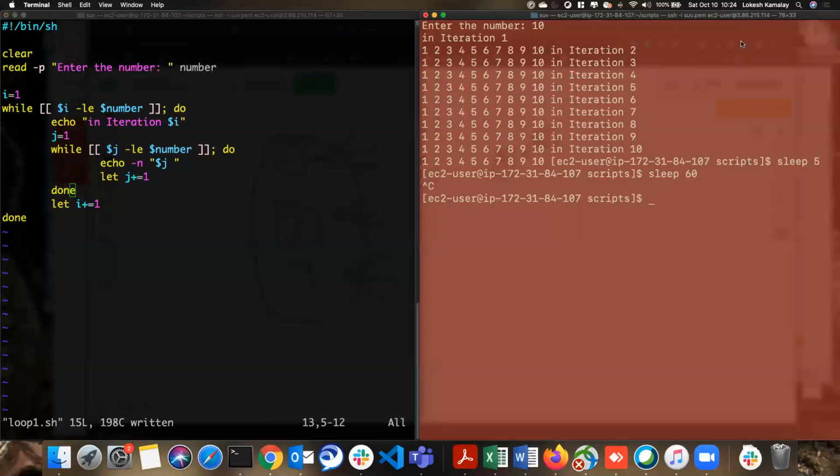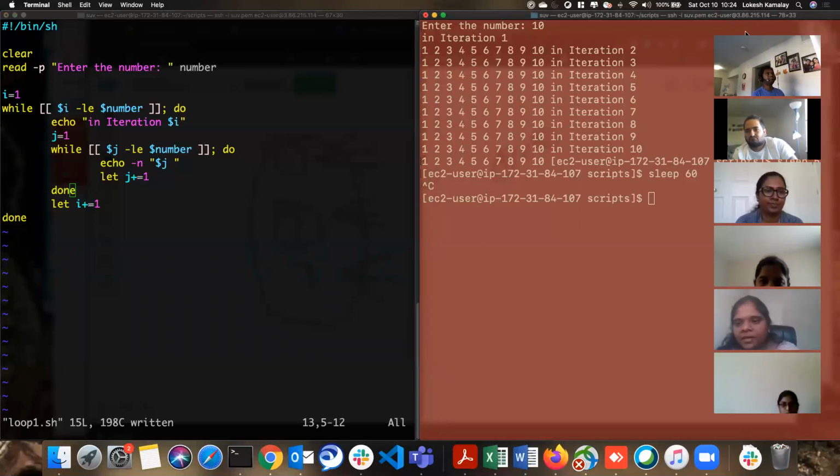Any more doubts? In DevOps, will we write code? Yeah, we do. For that, we still have Java. See, if you talk about any IT related work, one should know one programming language. So being a DevOps engineer, I would highly recommend that you learn Python. We don't need to write the entire Python code.